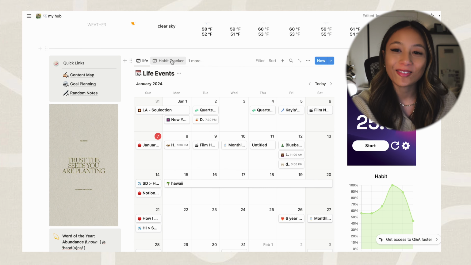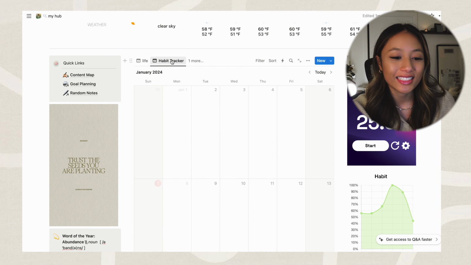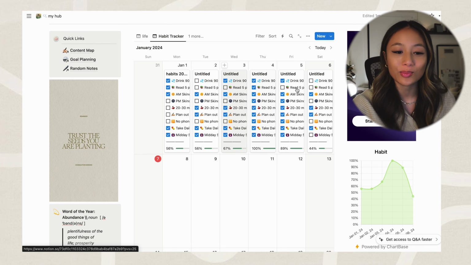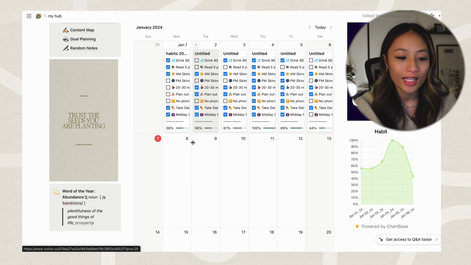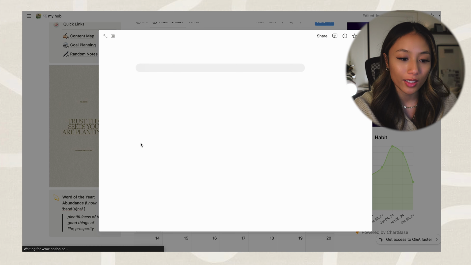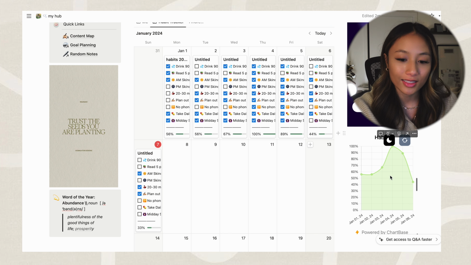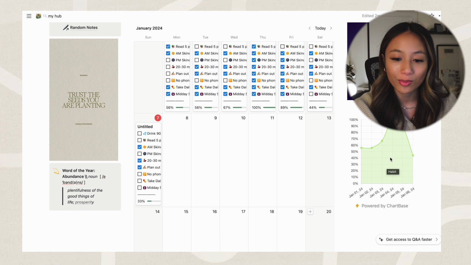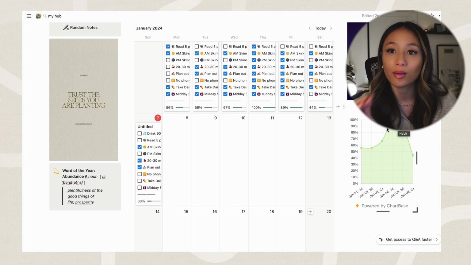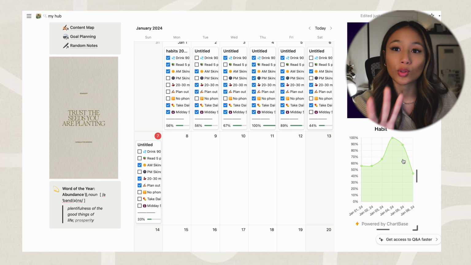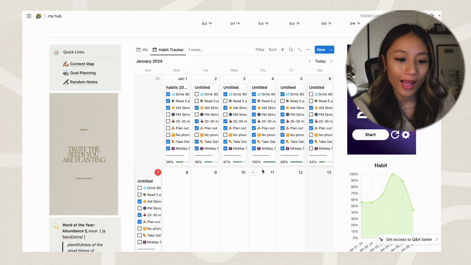The other one that I'm excited to share with you guys too is this habit tracker. So this is what my habit tracker looks like. I currently have 9 habits that I'm tracking right now. I'll go into here and check off which ones I've completed. The really cool thing is that this chart on the right hand side will update, so I can see, have I been hitting all of my habits? How have I been doing? Is it something that I've been becoming more consistent on? And I'll show you guys in a second. That's how I'm tracking my habits this year.